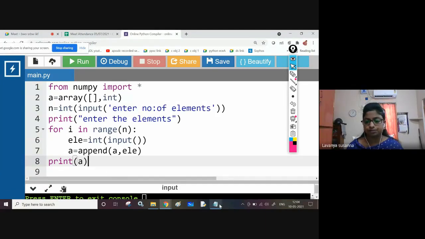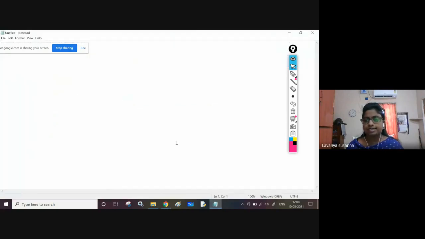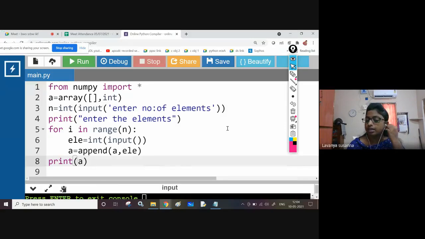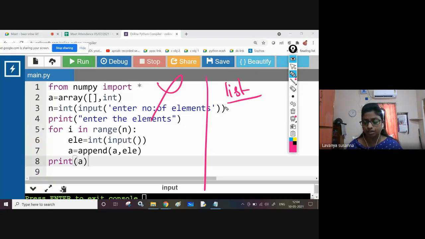Okay. So up to now slicing is completed, indexing is completed. Next, how to give array elements through the keyboard. For this you need to use the append function. Now I will explain some differences. See here, list. If you are using a list, I am talking about list. Forget about arrays, I'm talking about list. Just see, I am giving an empty list.